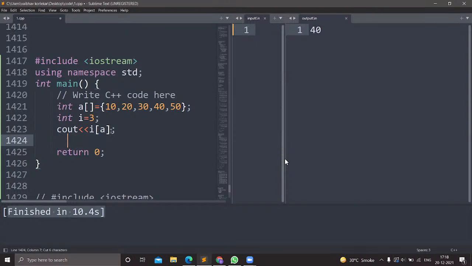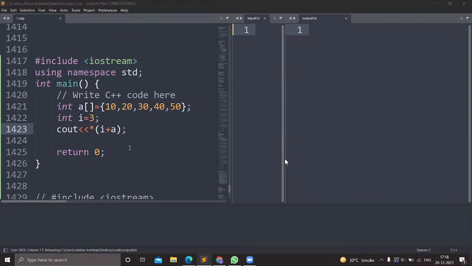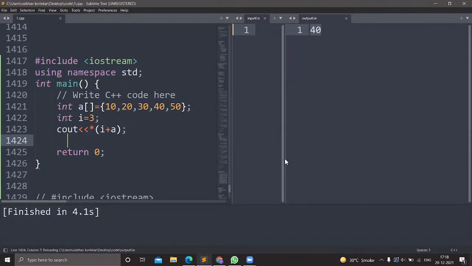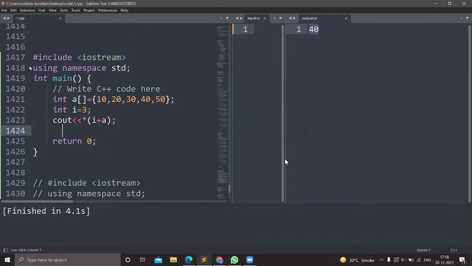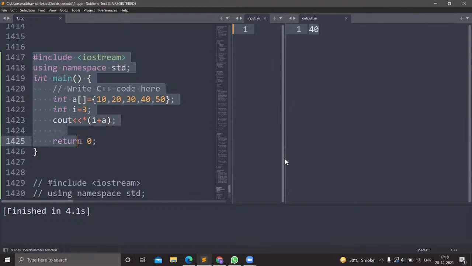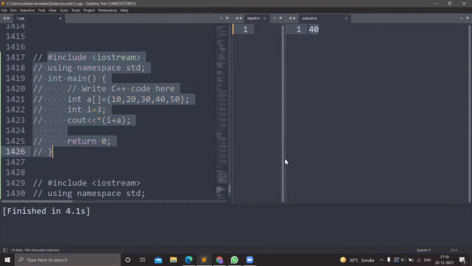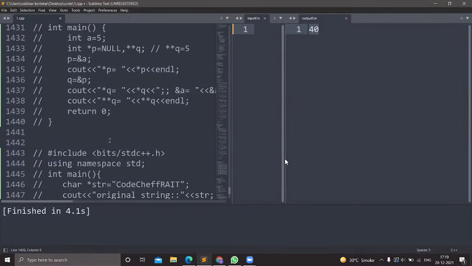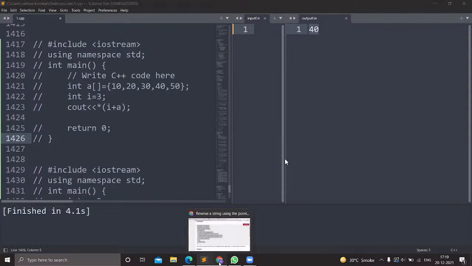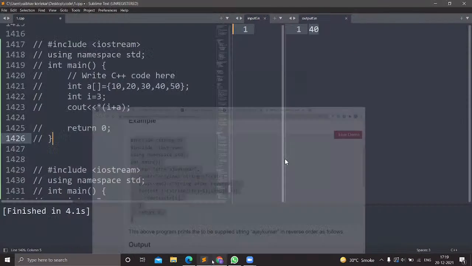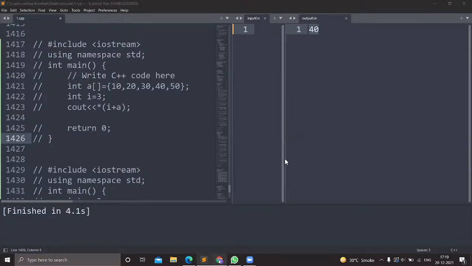If I run this statement, then it should run. So still you are getting the output as 40. So this way we can access the elements using pointers. All right, I hope you have understood this. There is no doubt. If you have any doubt, you can write in the live session.